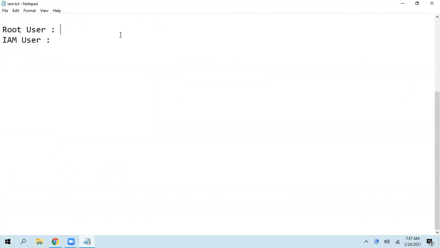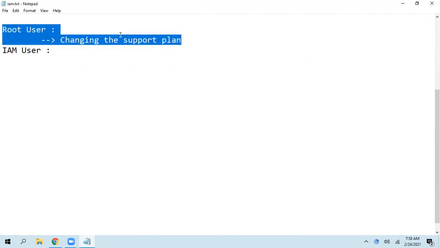So when coming to root user and IAM user, as I mentioned, we are going to have only one email ID associated with our one AWS account. So whenever you're logging in with that email, we call it a root user. And it is going to have unrestricted access on our AWS account. For example, some privileges like closing the AWS account or changing the support plan. For example, who can change the support plan?